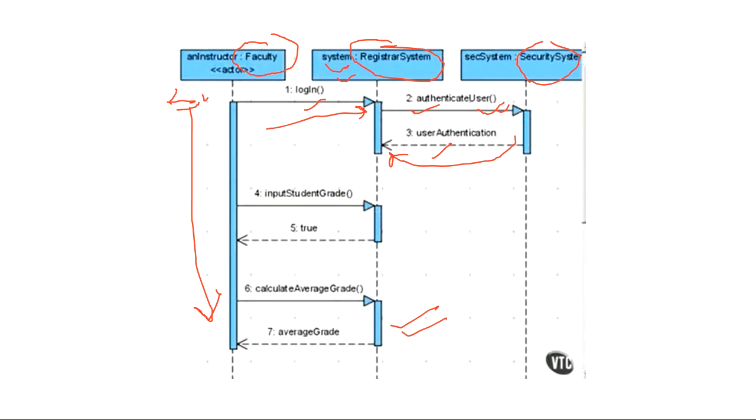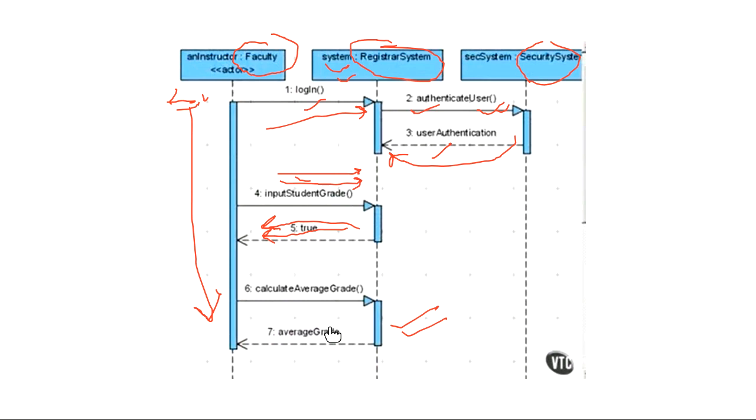Now the faculty has to input the grades of all the students. First he will enter the grade of one student. The system will reply true, you have entered. Then he has to enter the grade of the second student. The system will reply true, entered. Third, fourth, fifth, and so on. So this keeps repeating. This part is getting repeated, right? Because this is not for one student, he has to enter for all the students. Then after that he has to finally calculate the average grades of the class.